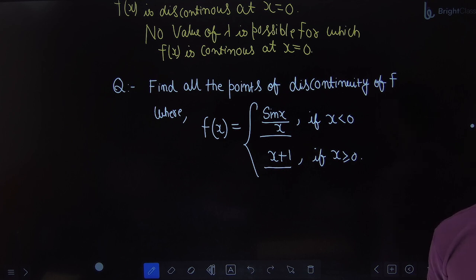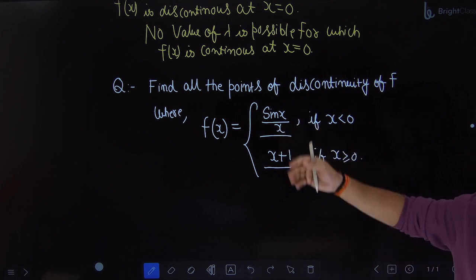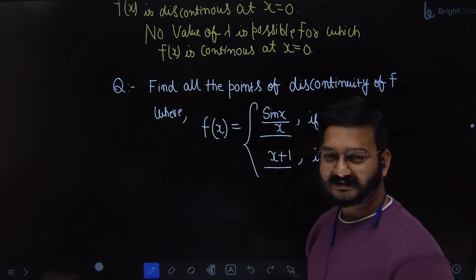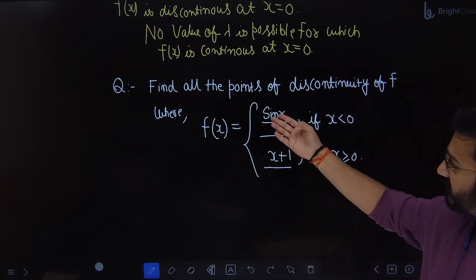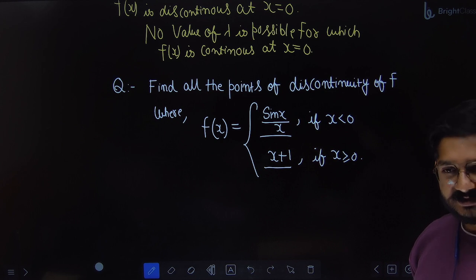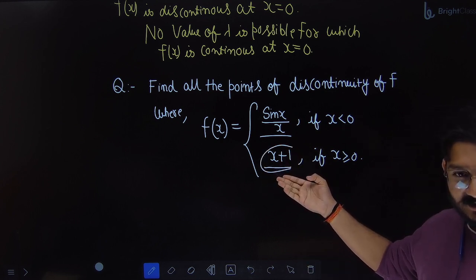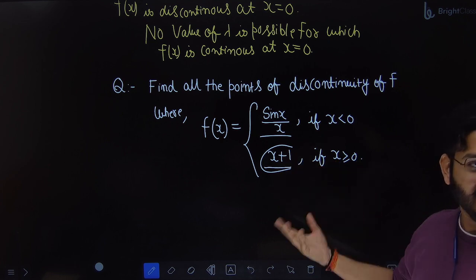Listen to the question I'm asking. At x equal to 1, why are you looking at this function? We solved three questions about that. I'm asking at x equal to 1. It is continuous at x equal to 1. Why? It's a straight line. Y equal to x plus 1 is a straight line.